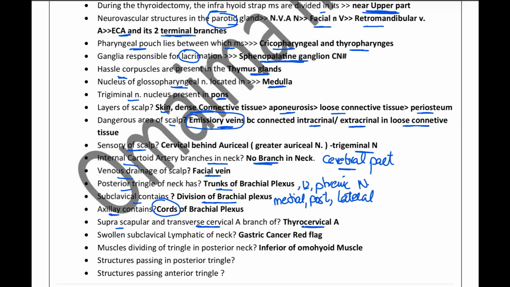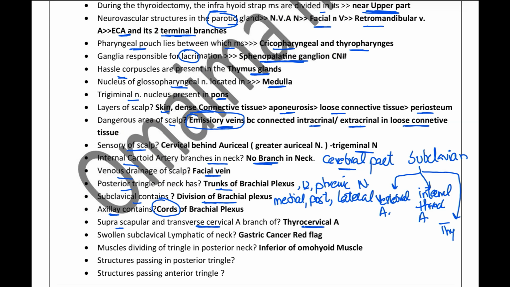So, the subclavian artery, its first part is going to give three branches: the vertebral artery, then the internal thoracic artery, and then at the last the thyrocervical trunk.